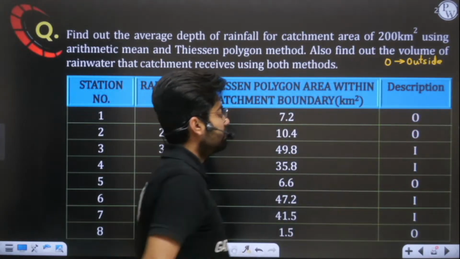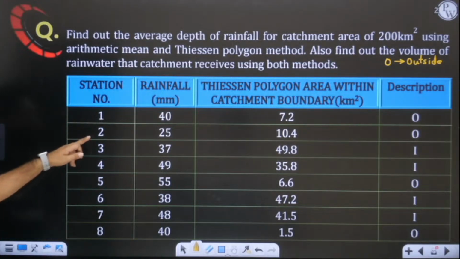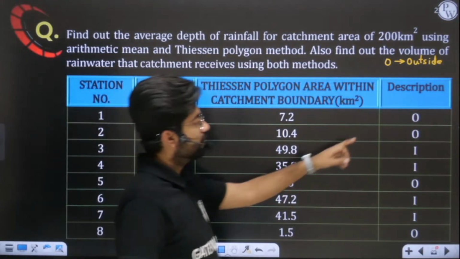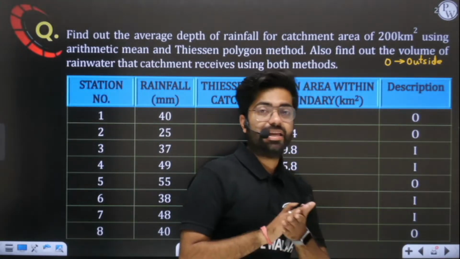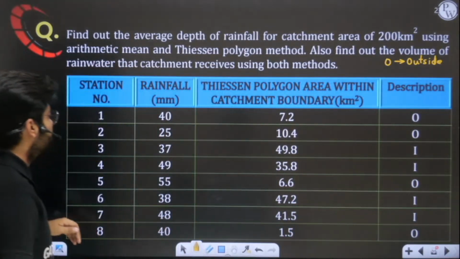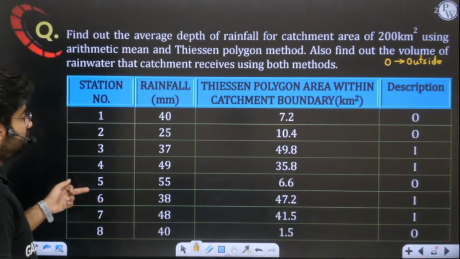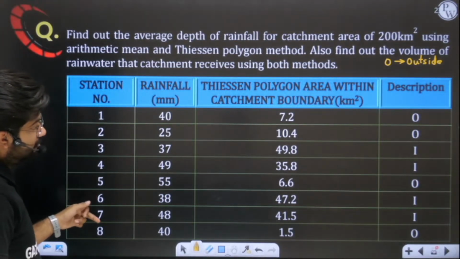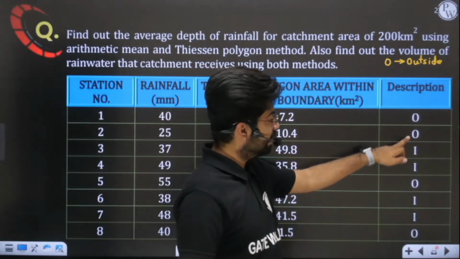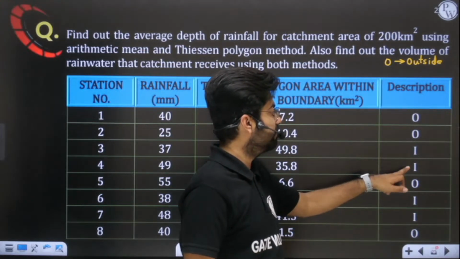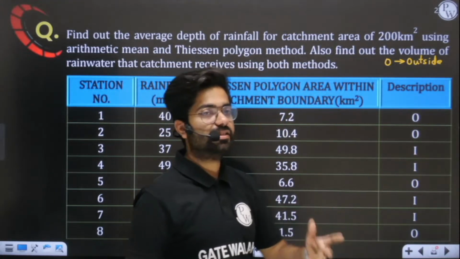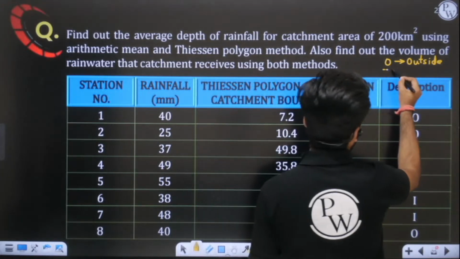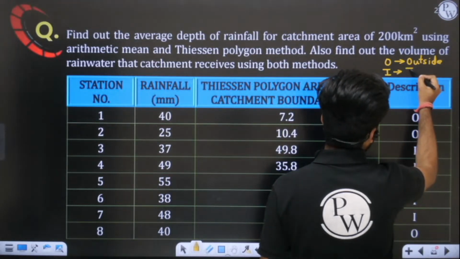These stations 1, 2 and 8 are lying outside the catchment area, while 3, 4, 6 and 7 are inside. Stations 1, 2, 5 and 8 are outside. 3, 4, 6 and 7 are inside. I stands for inside. Sir, will it make any difference?